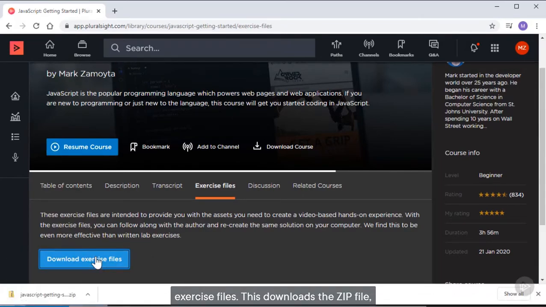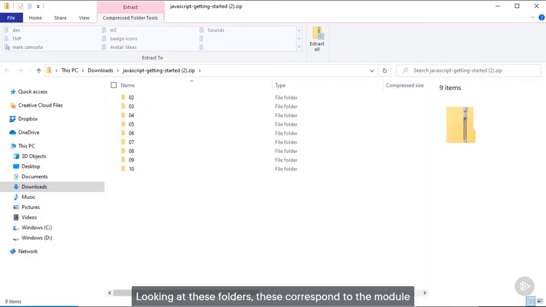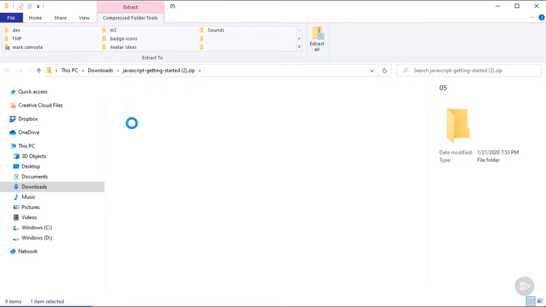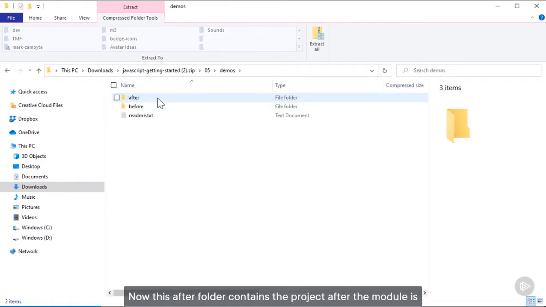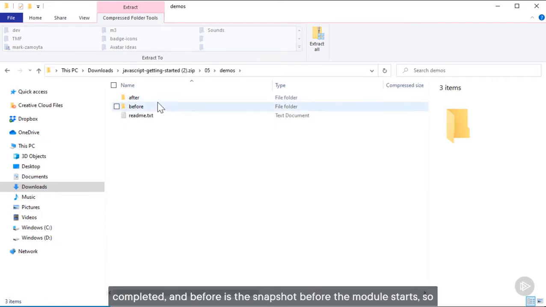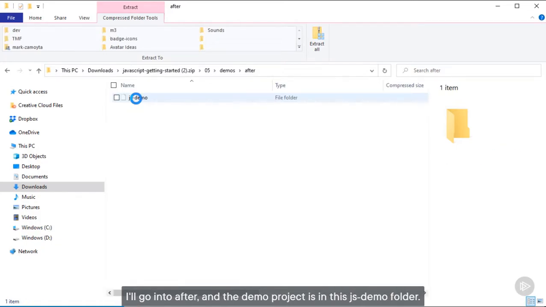This downloads a zip file, and I'll open it right here. Looking at these folders, these correspond to the module numbers in the course. So if we're on Module 5, we can go into Demos. Now this After folder contains the project after the module is completed. And Before is the snapshot before the module starts. So you can pick whichever one you'd like. I'll go into After, and the demo project is in this js-demo folder.